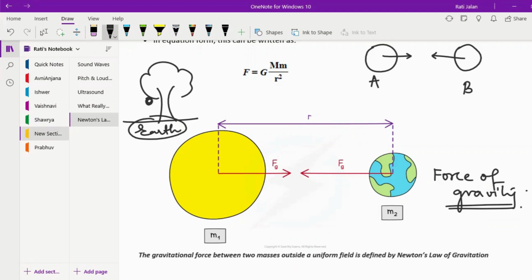That is why as soon as the apple gets detached, because of that force of gravity, it will fall down. But people can also ask why, like we are saying that they both are pulling each other, right? That means the apple is also pulling the Earth. Then why is it that Earth is not moving towards the apple? Why does it happen that the apple falls down, but the Earth will not be able to go towards the apple?